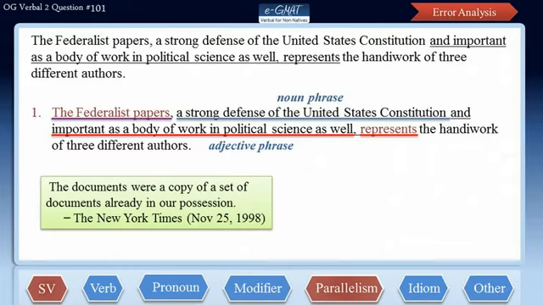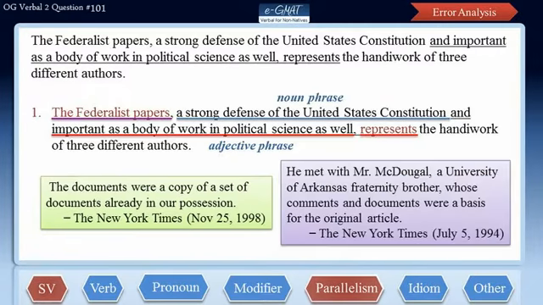Now, this line appeared in an article that was published in the New York Times on November 25, 1998, and it reads, "The documents were a copy of a set of documents already in our possession." Now here, the plural the documents has been modified using a singular noun phrase, a copy of a set of documents. Now the author wants to suggest here that the entire bunch of documents formed one single copy of a set of documents, and hence the use of a copy of a set to modify plural the documents is correct.